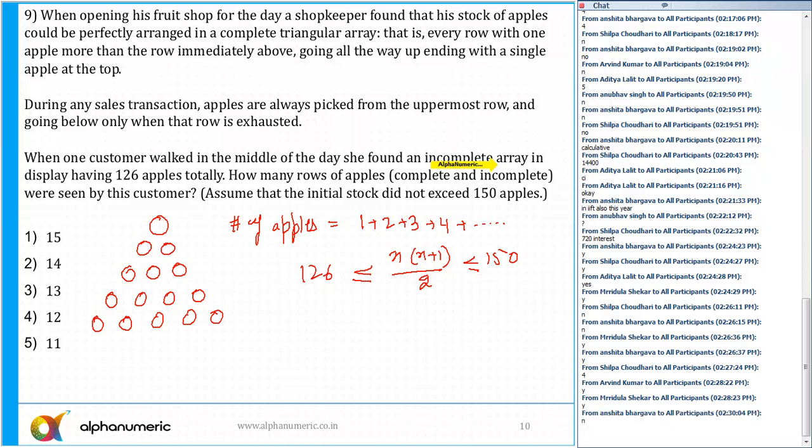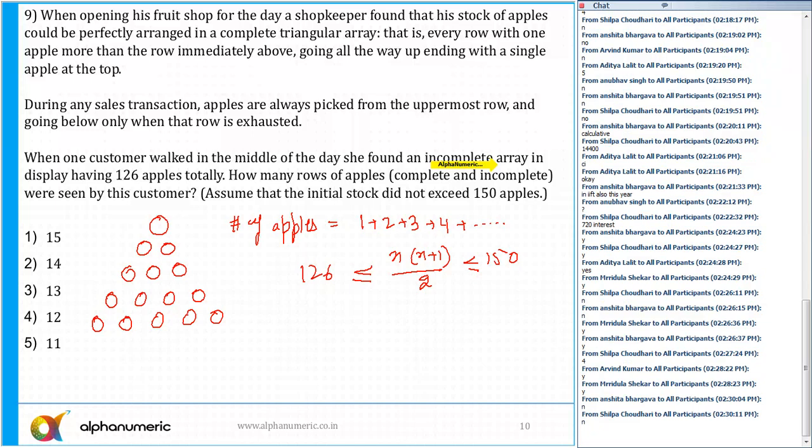No, because 15 into 16 by 2, 15 into 8 is 120. Remember, I need to find n, which is nothing but the number of rows. So what can be the values of n which can satisfy these conditions?